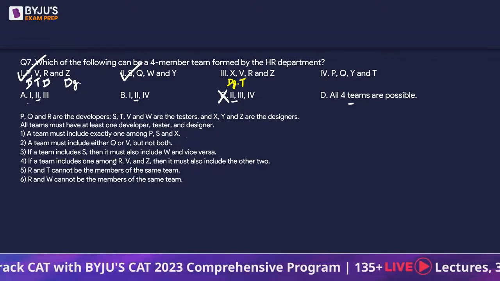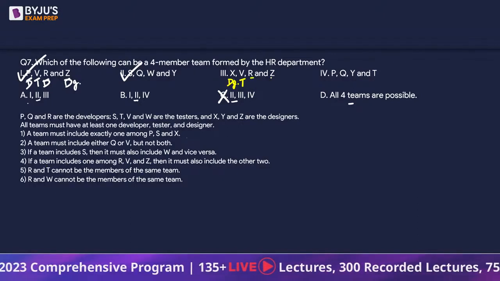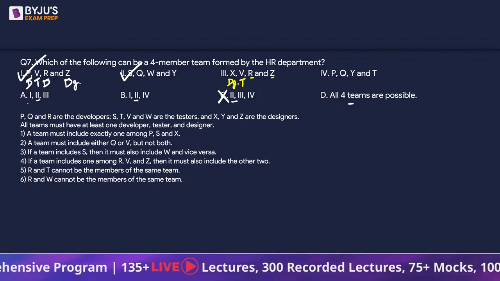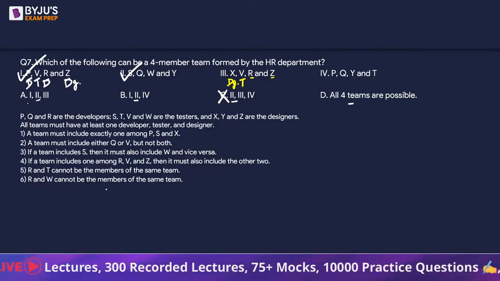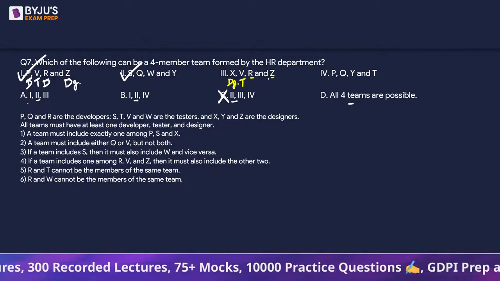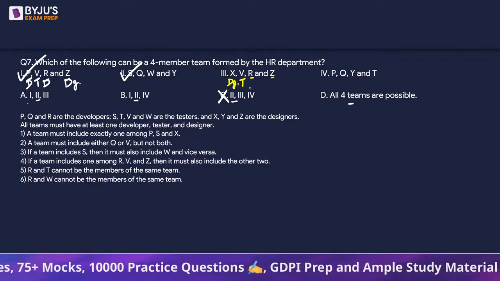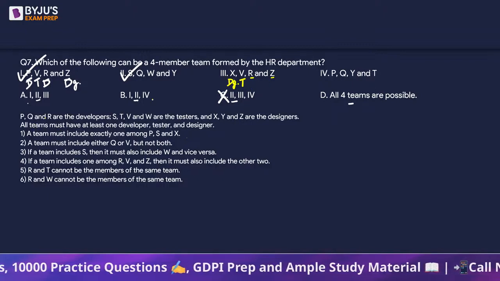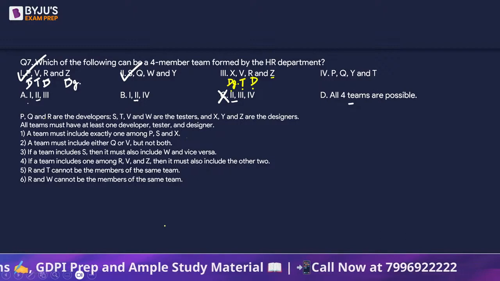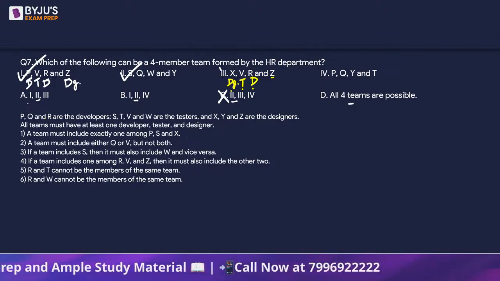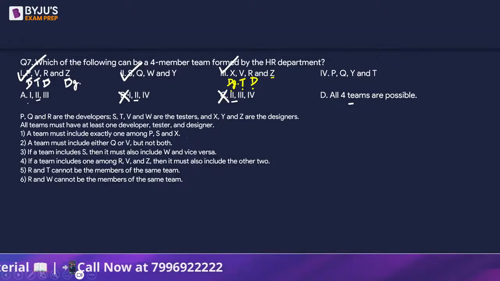If a team includes S, there is no S here. If a team includes one among R, V and Z, then the other two should also be there. This is also fine. R and T cannot be the members of the same team. We don't see a T here. R and W cannot be the members of the same team. We don't see a W here. So all the 6 conditions are met. We need a developer. So R is a developer. So we have one person from each of the 3 categories. So that means the third is also possible. So the answer is not B. Now between A and D, we are stuck.